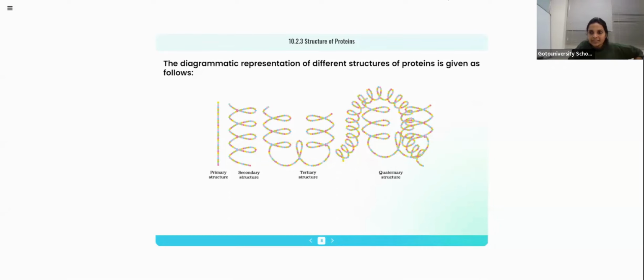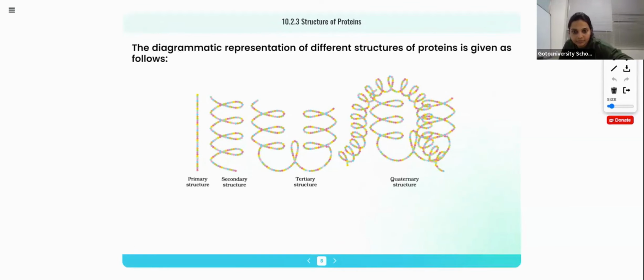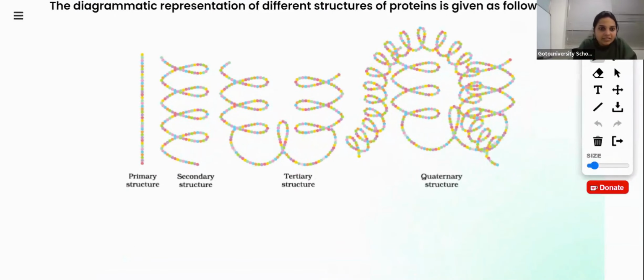See, this is the primary structure. See, all these individuals, you can see, right? I will zoom it. Here you see these individual bead-like structures, they are amino acids. The protein chain is made up of different amino acids.